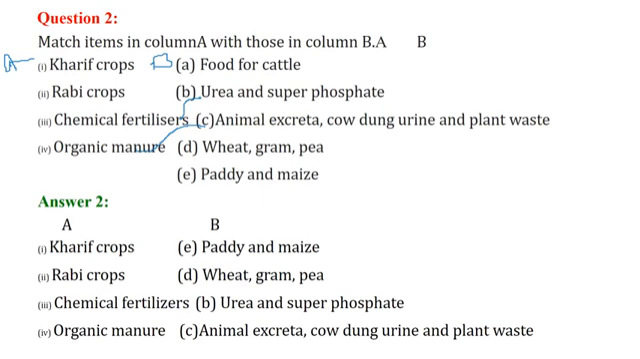So Kharif crops are paddy and maize. Rabi crops are wheat, gram, pea. Chemical fertilizers are urea and superphosphate. Organic manure is animal excreta, cow dung, urine, and plant waste.